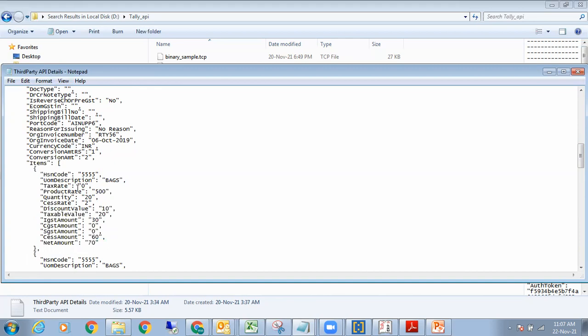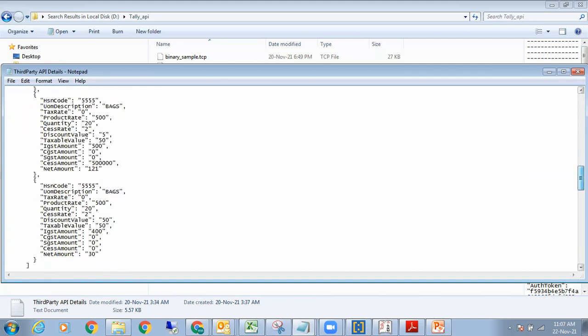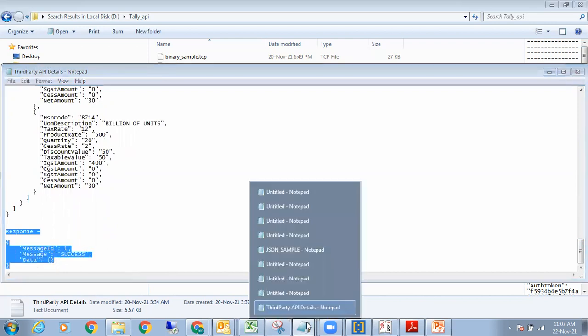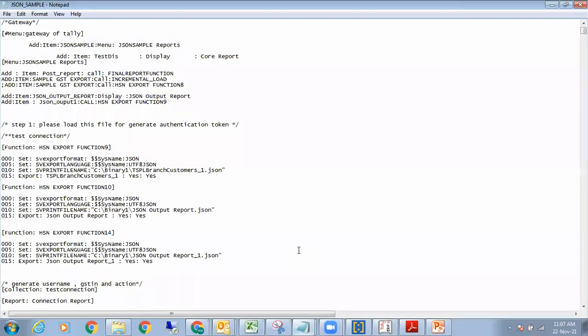I'm not getting into the format of the API integration, because you can design your own API. Once that has been posted, what you get is a message ID, message success, or a failure. Is that correct? Any questions, team, up till now? Any questions from anybody? Please do type it in the chat box.